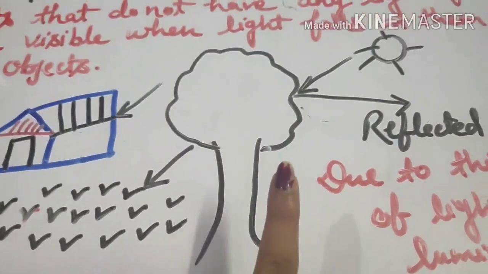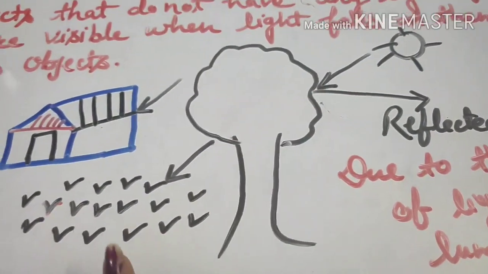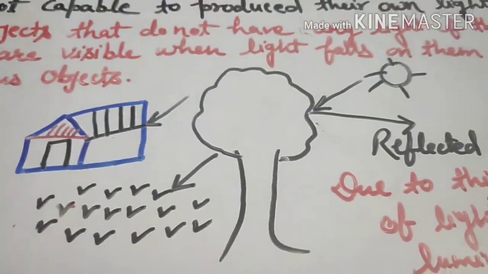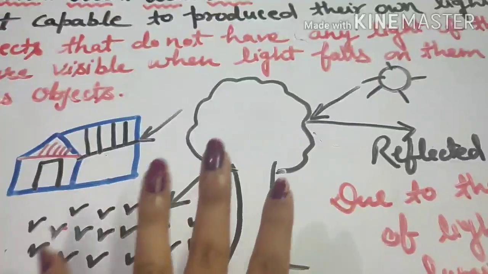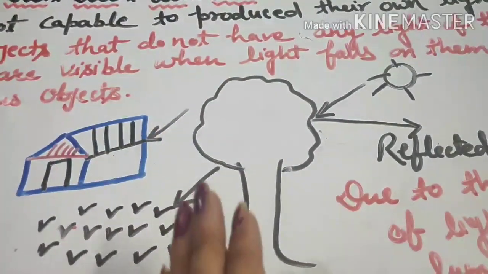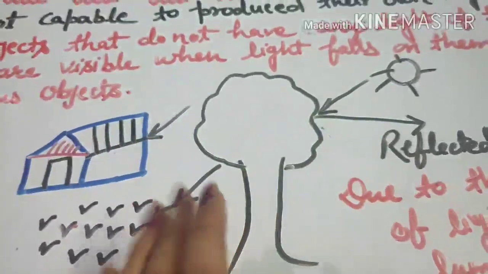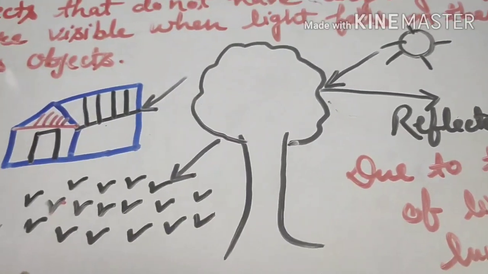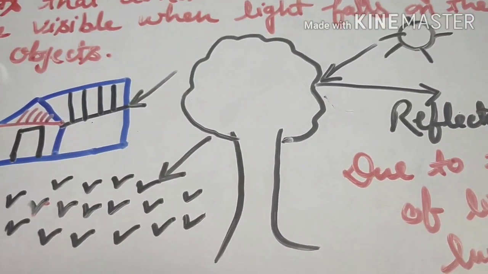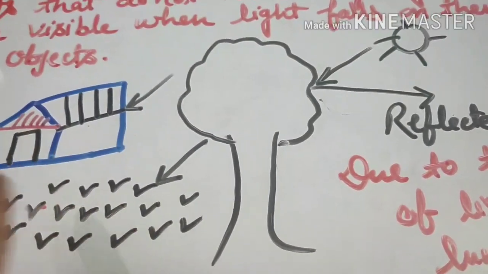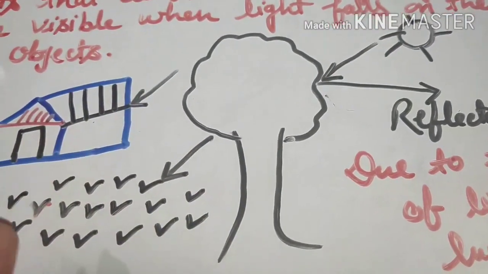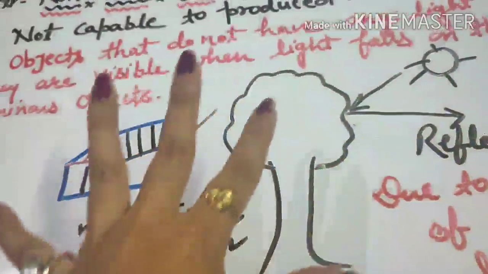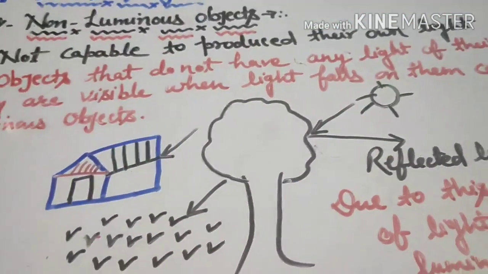Now here, this tree does not produce its own light, the grass does not produce its own light, the house does not produce its own light, right? But all of them are capable of reflecting to our eyes the light that is falling on them from the sun. So when we look at the house, the light is reflected and reaches our eyes, and that's how we are able to see all these objects. That means they are non-luminous objects.